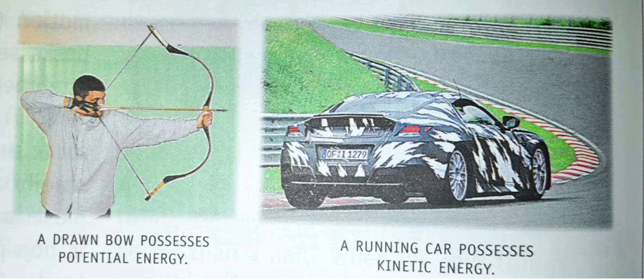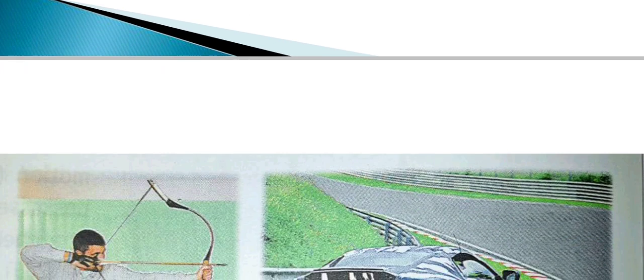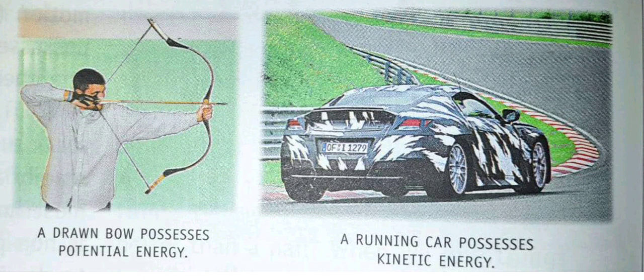A running car possesses kinetic energy. A moving car possesses mechanical energy due to its motion, because it is running. So which type of energy is possessed by the moving car? Kinetic energy.